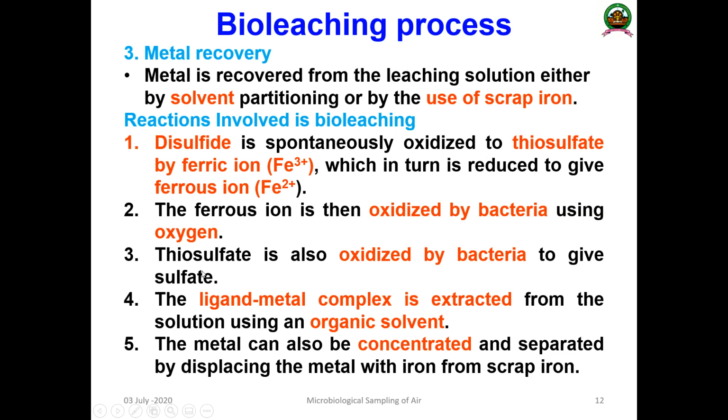And this thiosulfate is also utilized by the iron oxidizing bacteria to give a sulfate. Then the ligand metal complex is extracted from the solution using an organic solvent. Finally the metal can also be concentrated and separated by displacing the metals with the iron from the scrap iron. So these are the important steps.